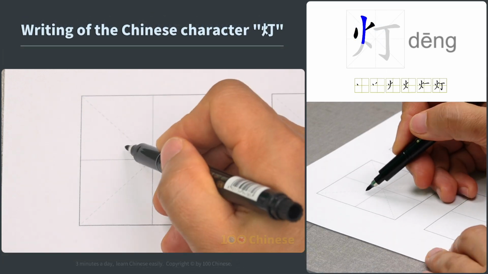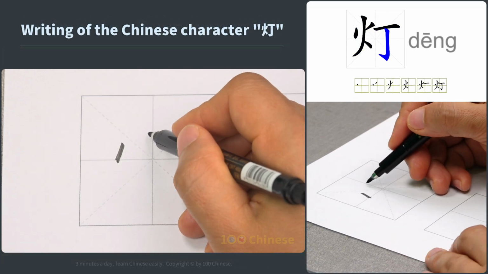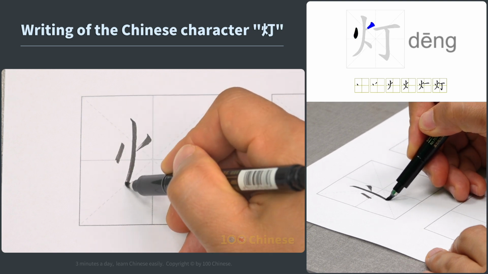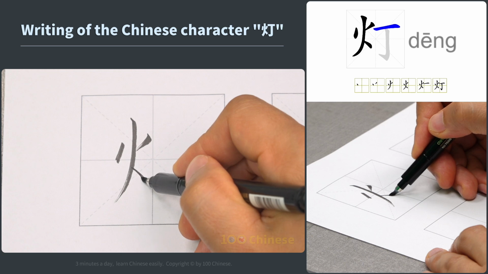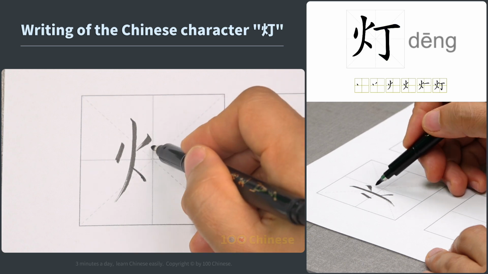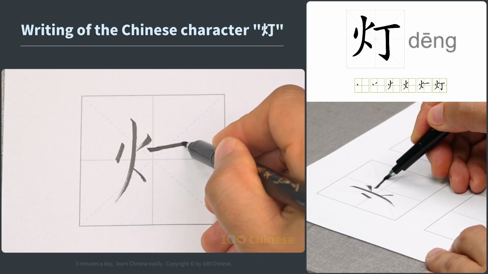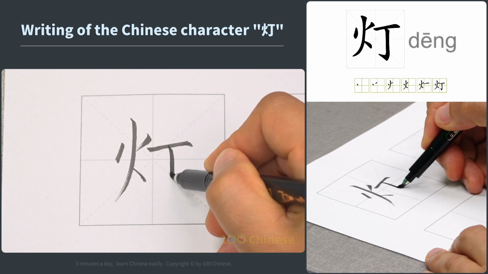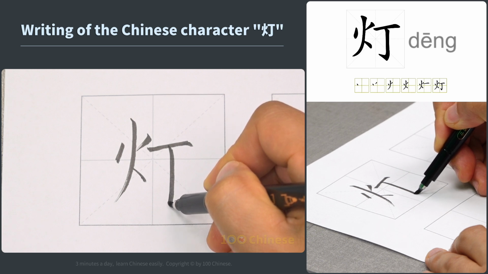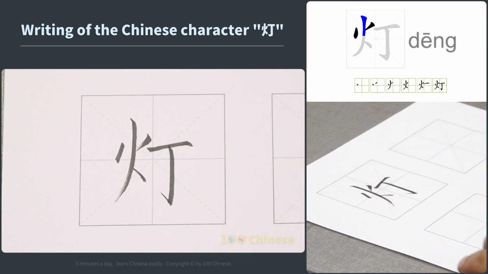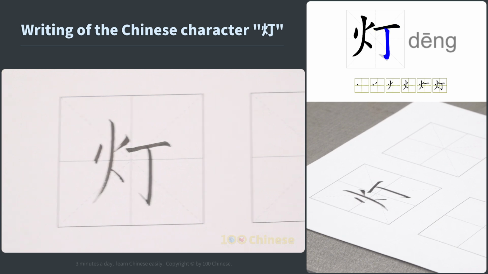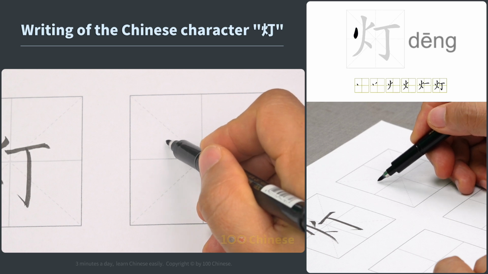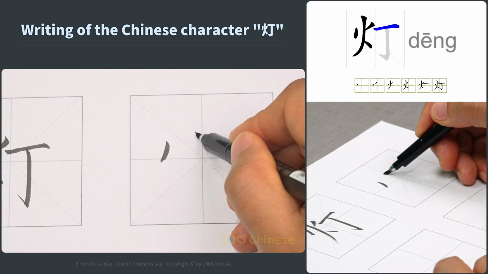Next, let's look at how to write the character. Pay attention. The left part should be written higher and the right part lower. Look carefully. The left part of this character is fire.